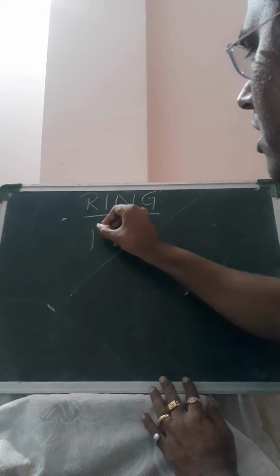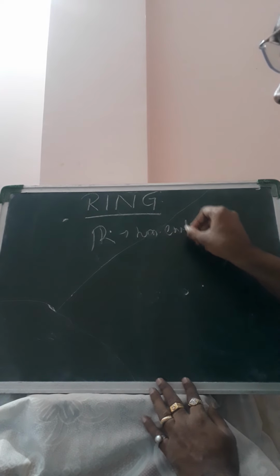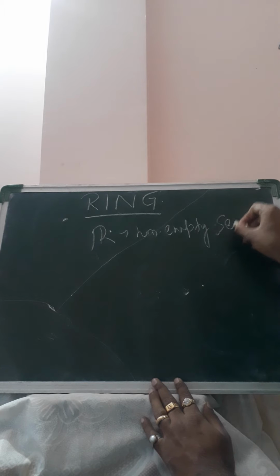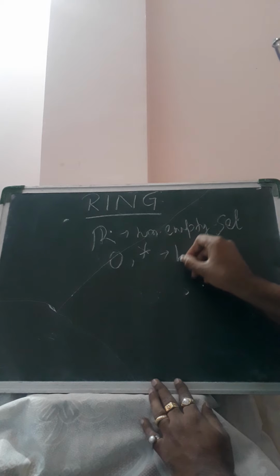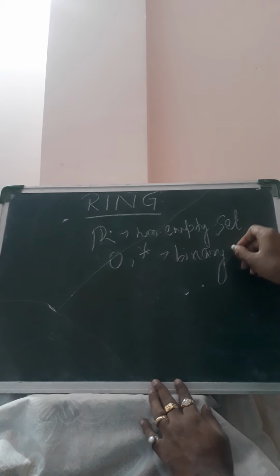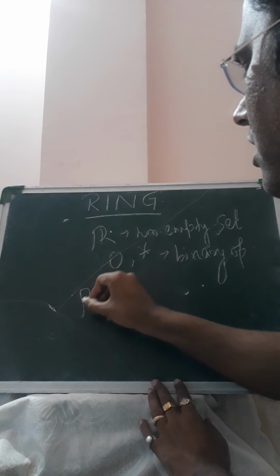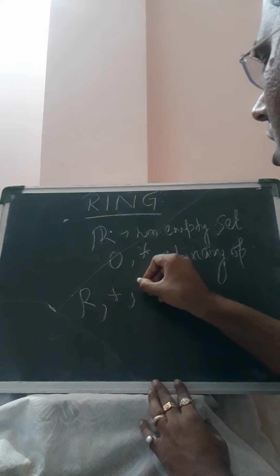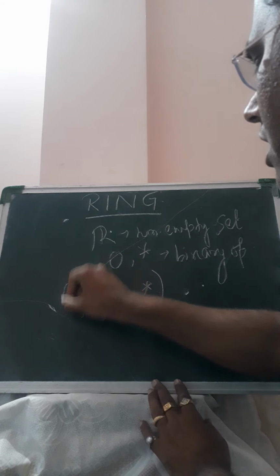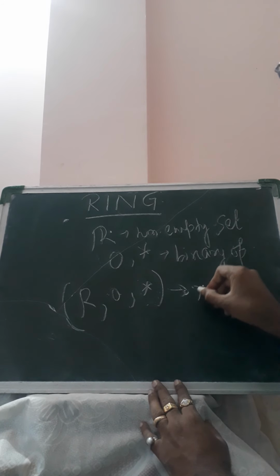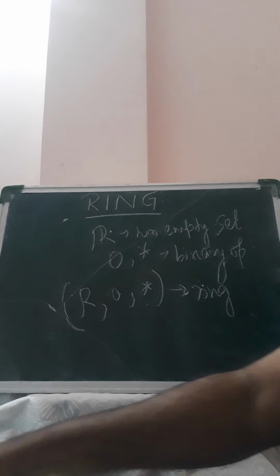Suppose R is a non-empty set, and ∘ and * are two binary operations defined on R. Then the algebraic structure (R, ∘, *) is called a ring if it satisfies the following properties.